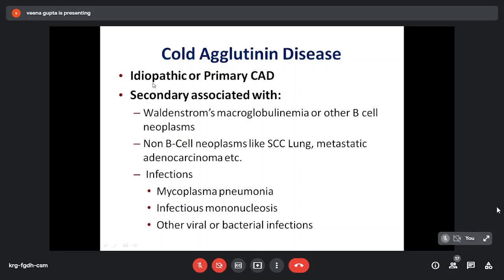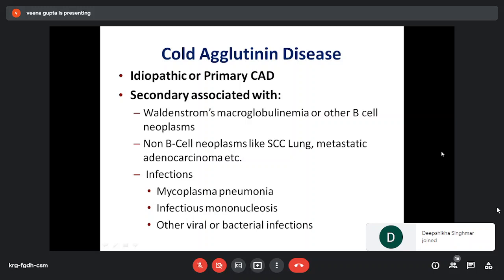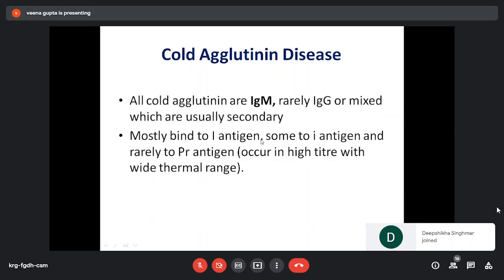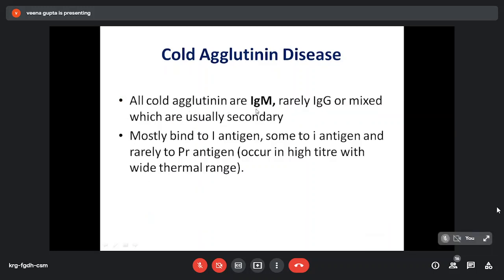Again, it can be idiopathic or primary cold agglutinin disease, or it can be secondary. It is associated with Waldenstrom's macroglobulinemia or other B-cell neoplasm. It may be associated with other neoplasms like squamous cell carcinoma of lung or metastatic adenocarcinoma. Then certain infections, particularly mycoplasma pneumonia and infectious mononucleosis, are associated with cold agglutinin disease. All cold agglutinins are IgM. Rarely they can be IgG or mixed, usually secondary.